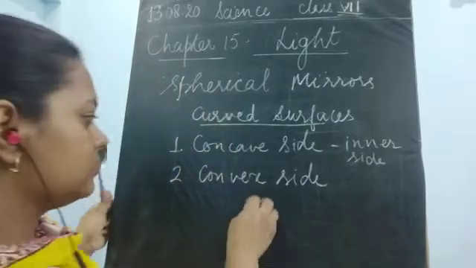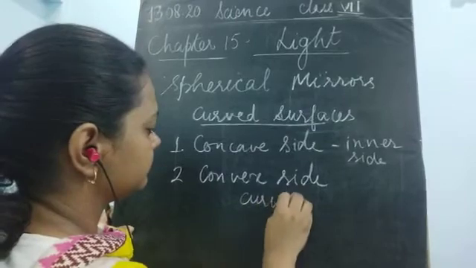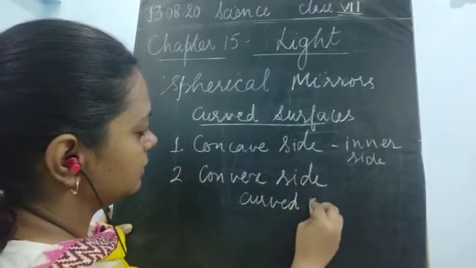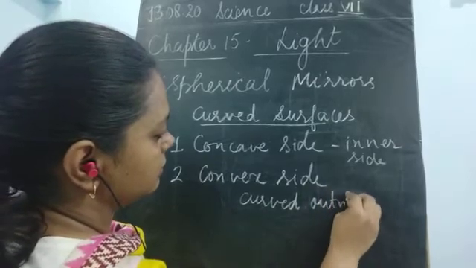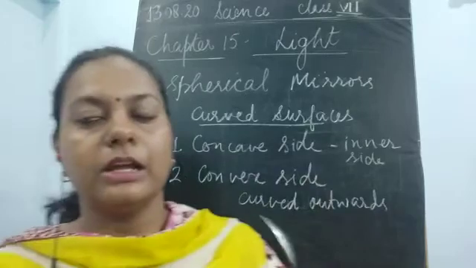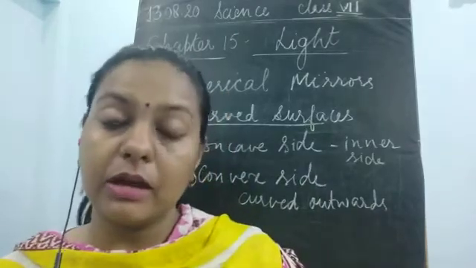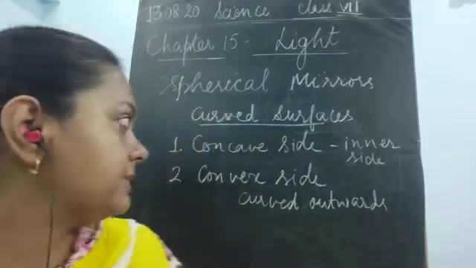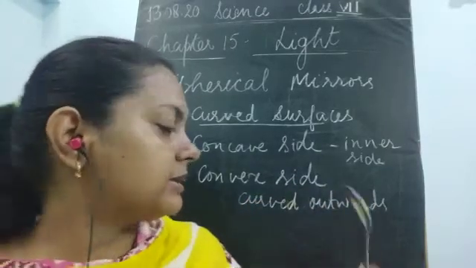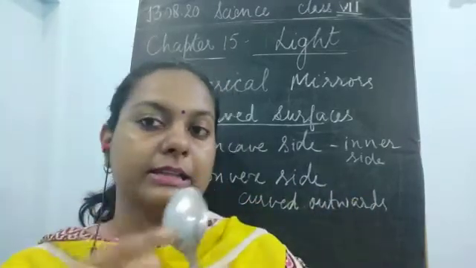So the convex side is always curved outwards. The concave side is the inward side, and the convex side is curved outwards. This is the back side of the spoon.